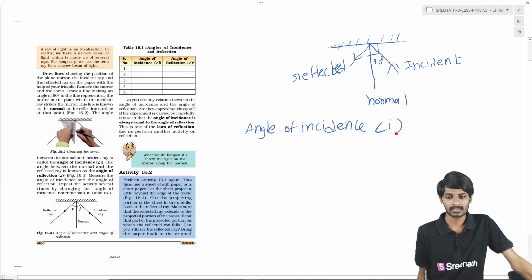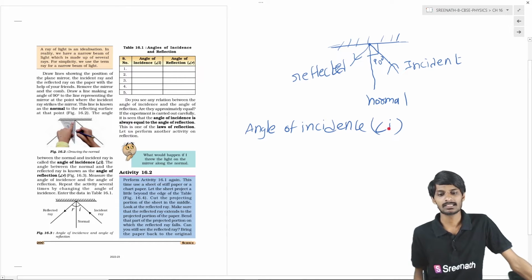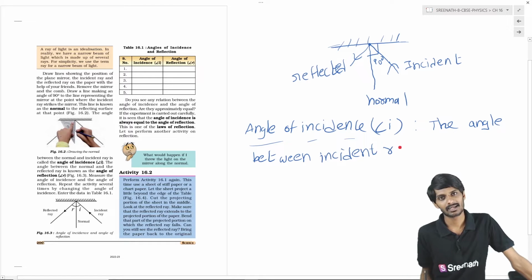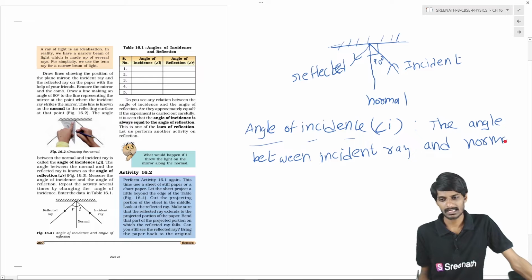We will represent the angle by this symbol. This is I. So what is the angle of incidence? The angle between the incident ray and the normal, students, we call that the angle of incidence.